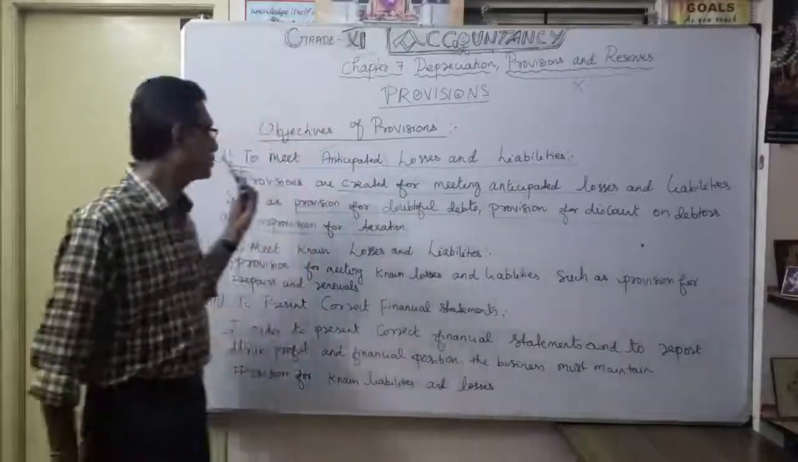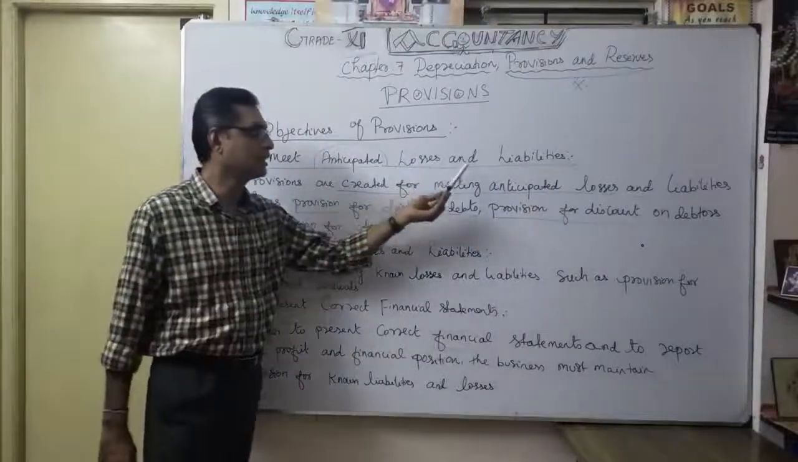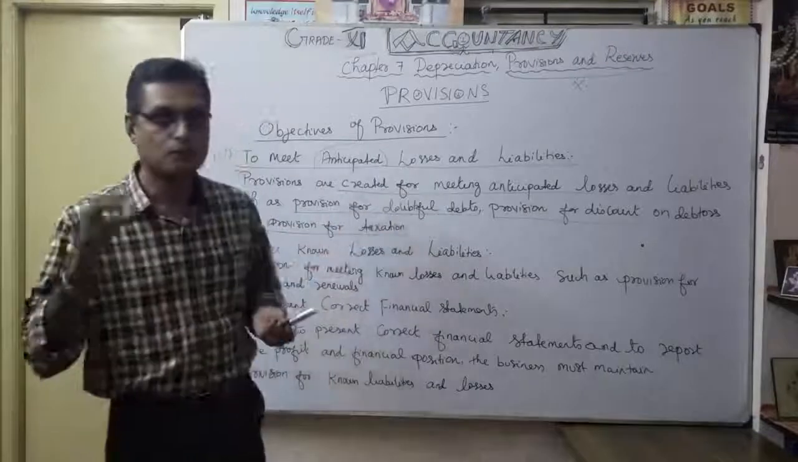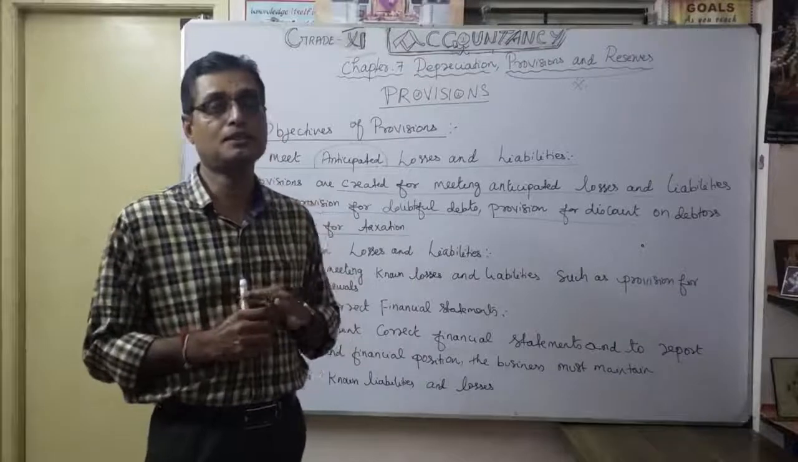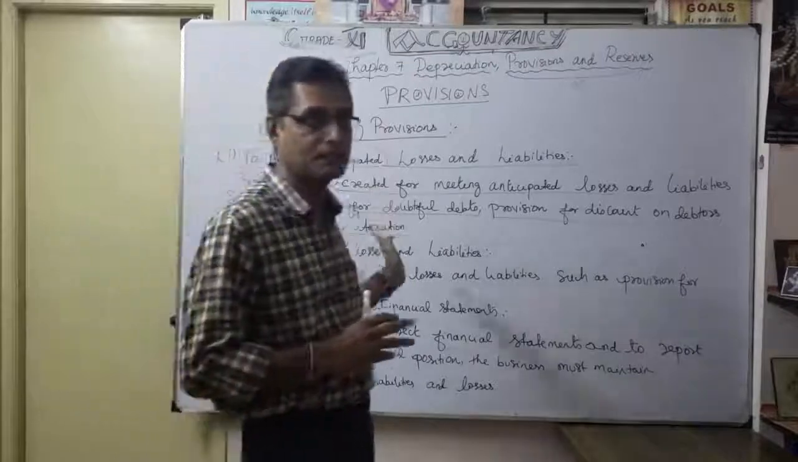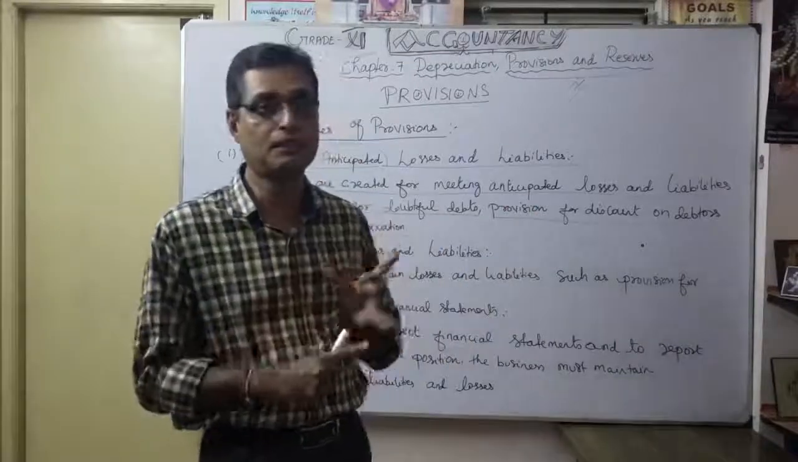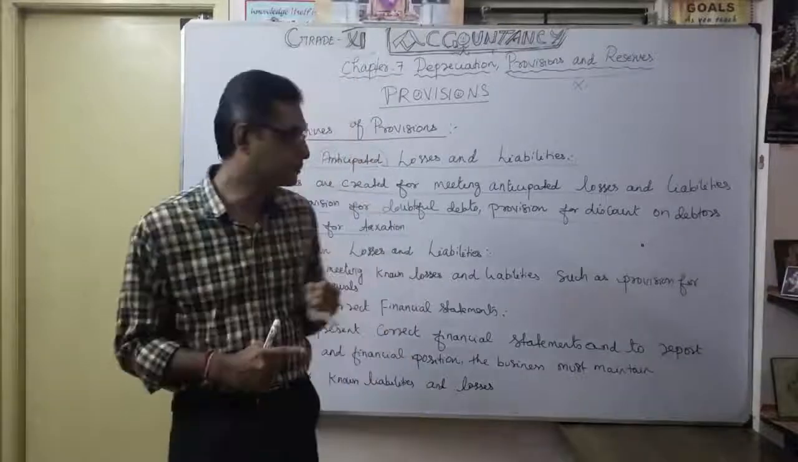First one, to meet anticipated losses and liabilities. That's why provisions are created for meeting anticipated losses and liabilities. 3 important examples we already discussed. What are the 3 anticipated losses and liabilities? Bad and doubtful debts. That's what.